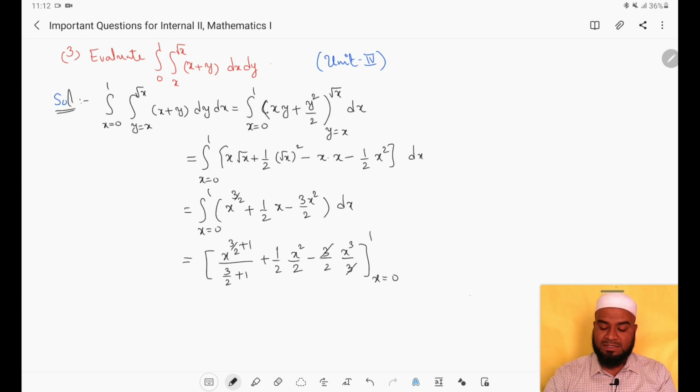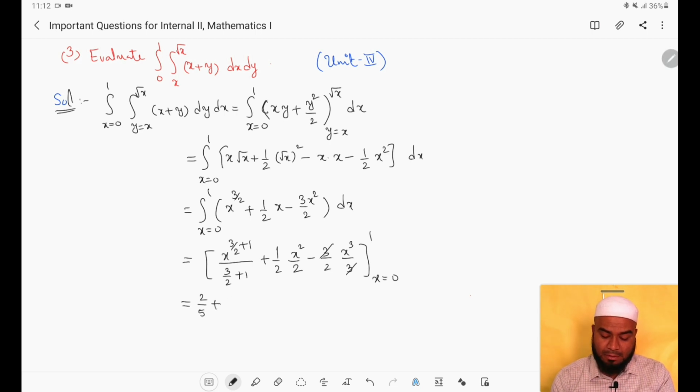Now substitute the limits. So when we substitute the upper limit in place of x, we will get 1 here. 1 power 5 by 2 is nothing but 1 only. In the denominator 5 by 2 will be there. So when we take this denominator to numerator, what will we get? 5 by 2 will become 2 by 5. So this will become 2 by 5.